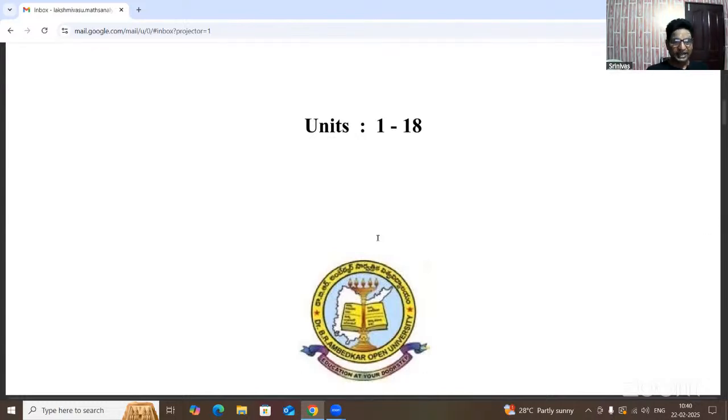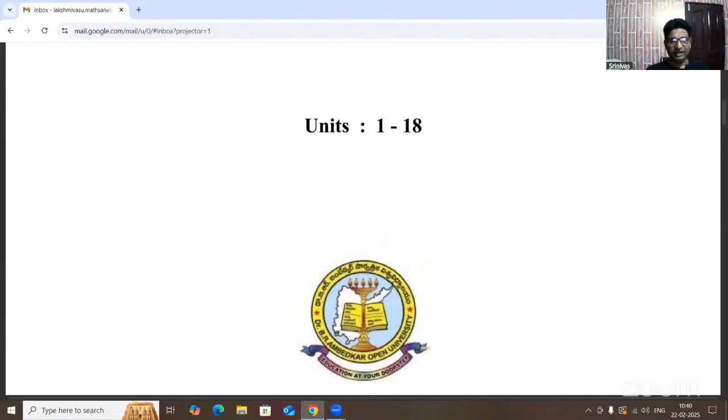We already learned the abelian group in modern algebra, in the algebra paper, paper 1 in the previous year of MSc.